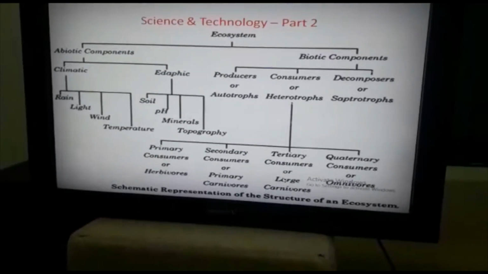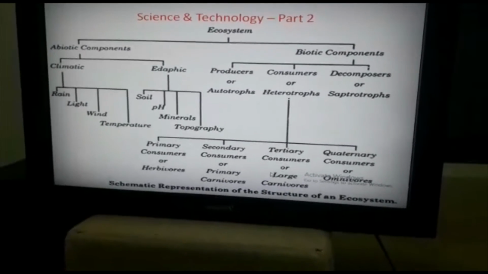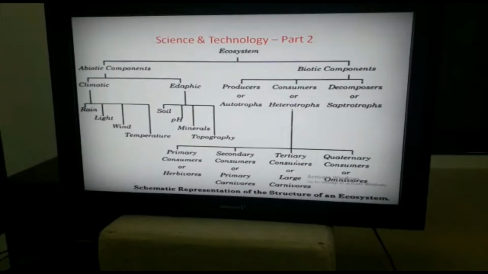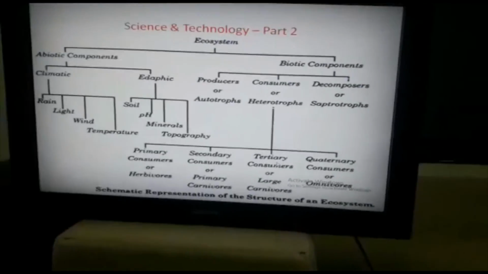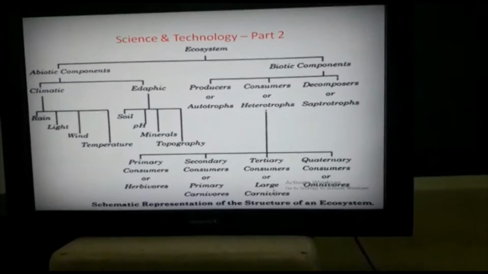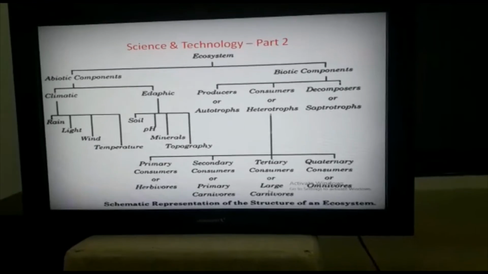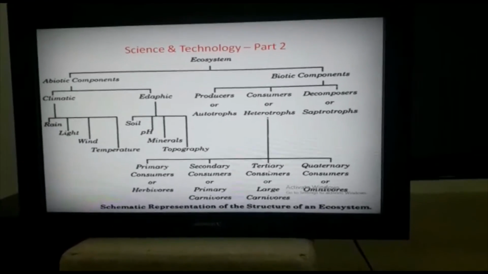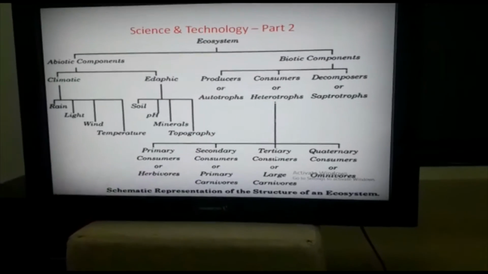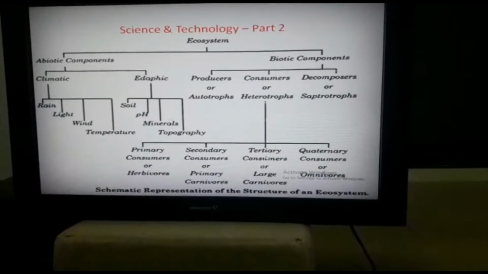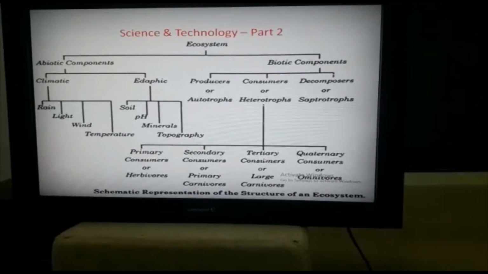Next, secondary carnivores or tertiary consumers. A large carnivore or tertiary consumer is a carnivore at the topmost level in the food chain that feeds on other carnivores. An animal that feeds only on secondary consumers. They eat only meat. For example, bear, snakes, foxes, hawk and mountain lions.